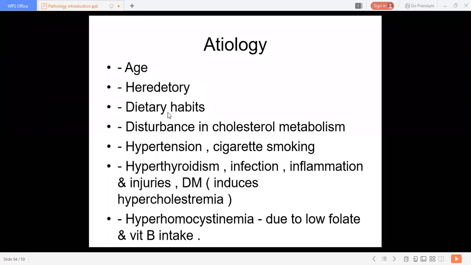Then the dietary habits. So which diet is harmful?